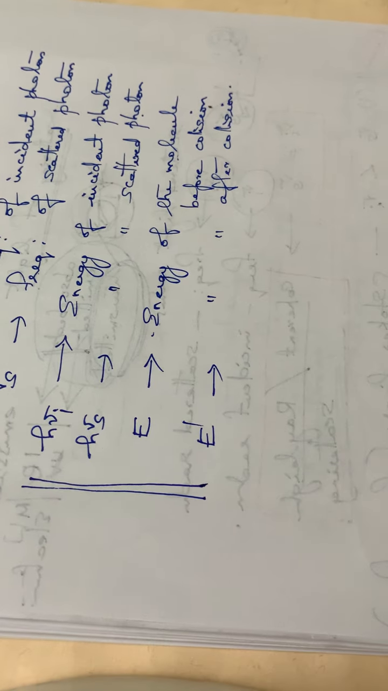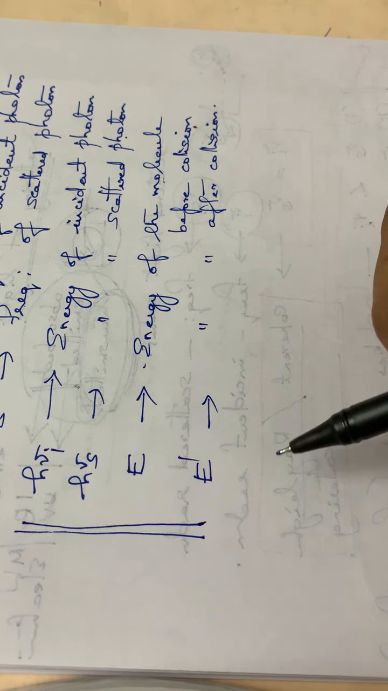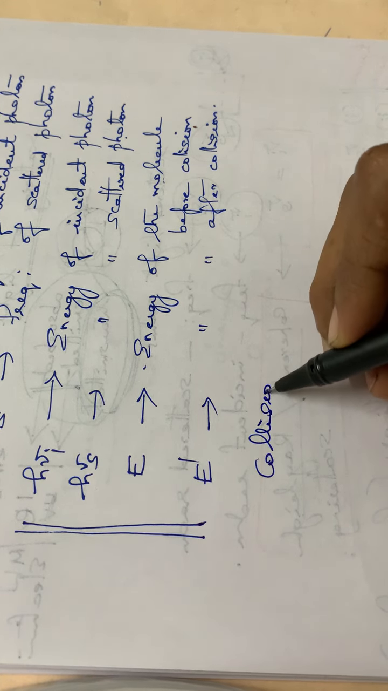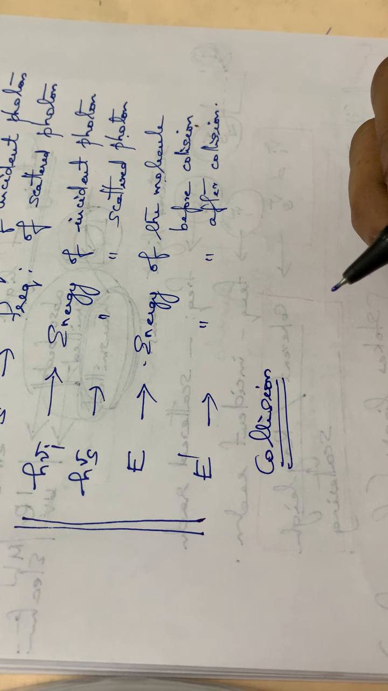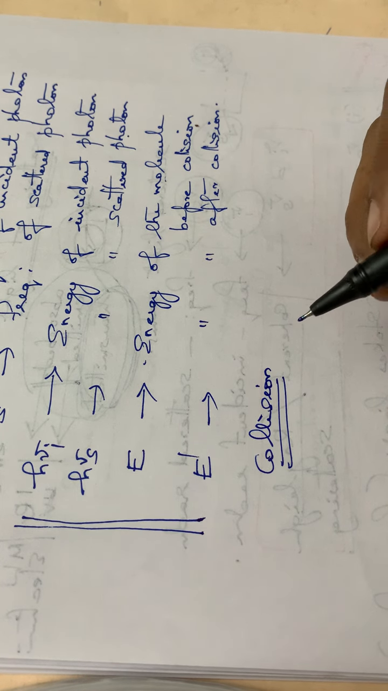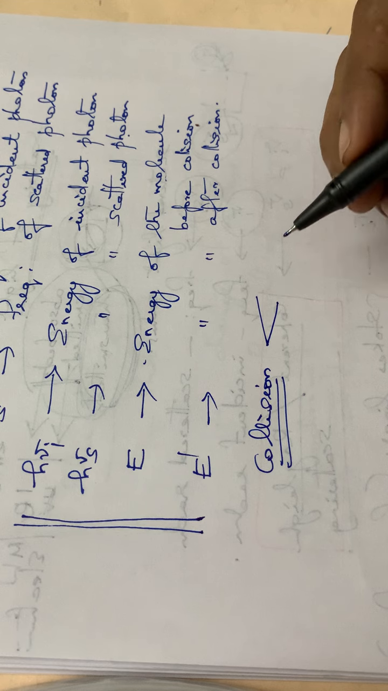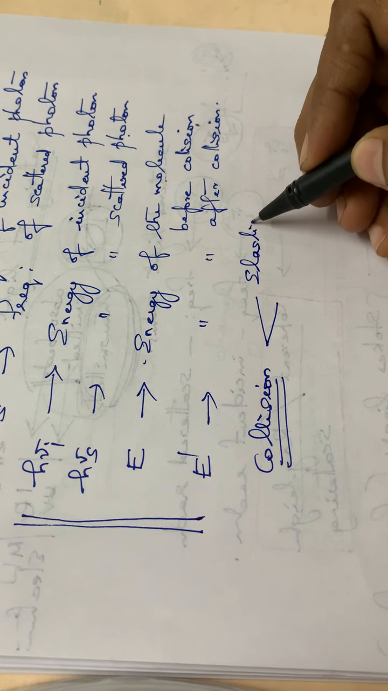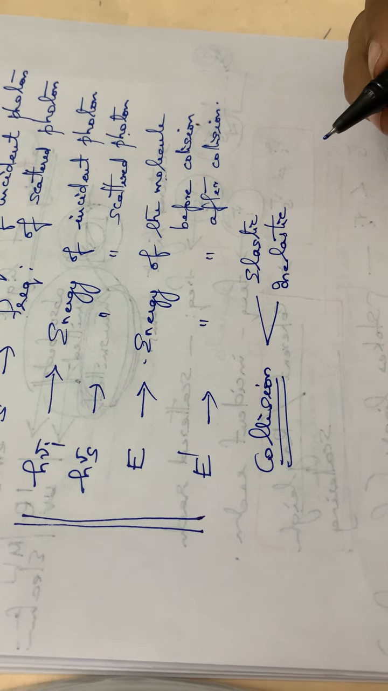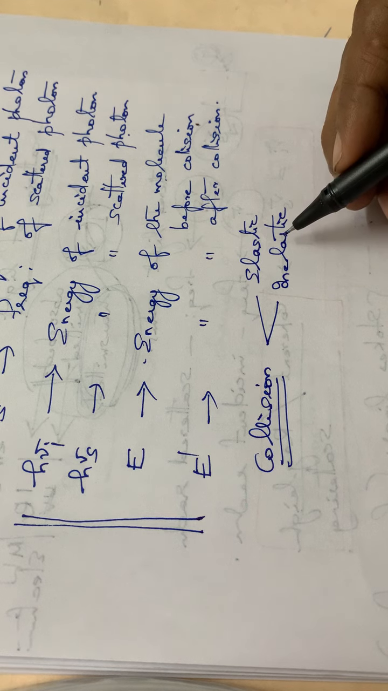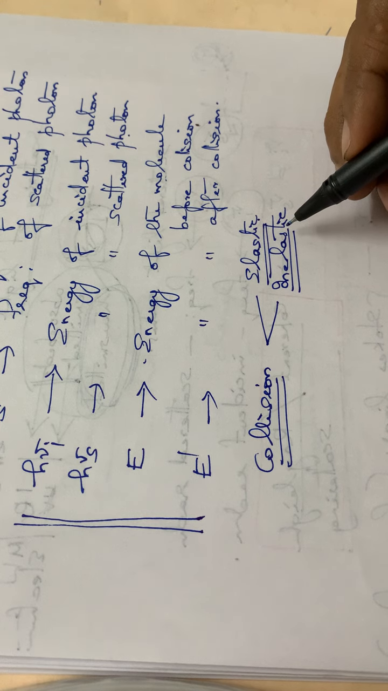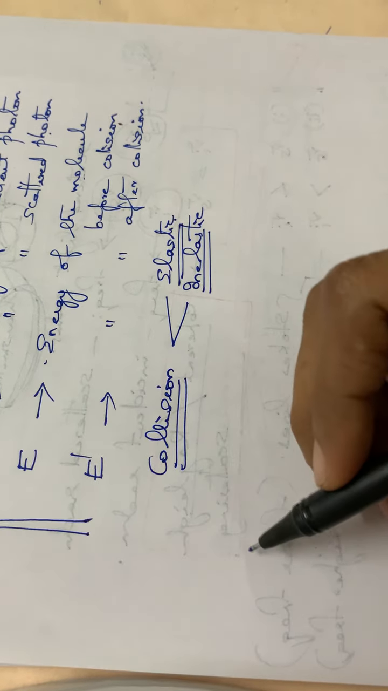Normally when a photon falls on a molecule, a collision of the photon with the molecule takes place. This collision can be of two types: elastic or inelastic. Then we have to go through these two cases, elastic collisions as well as inelastic collisions. First one, elastic collision.